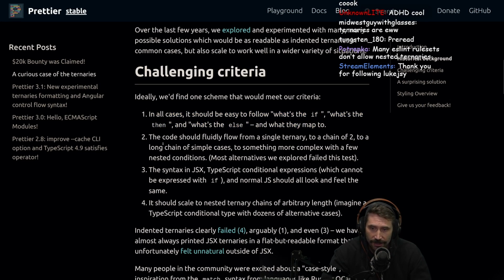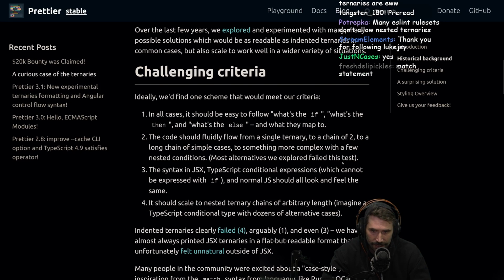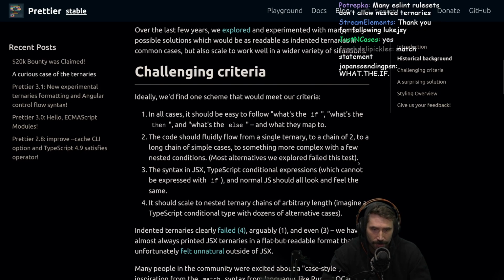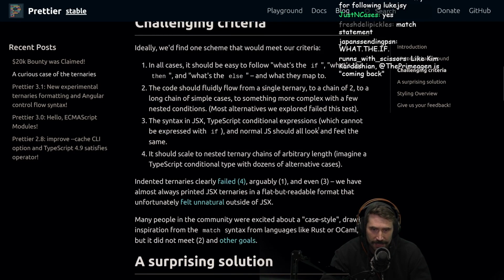I like this. The code should fluidly flow from a single ternary to a chain of two to a long chain of simple cases to something more complex with a few nested conditions. Most alternatives we explored failed this test. The syntax in JSX, TypeScript conditional expressions, which cannot be expressed with if, and normal JS should all look and feel the same.